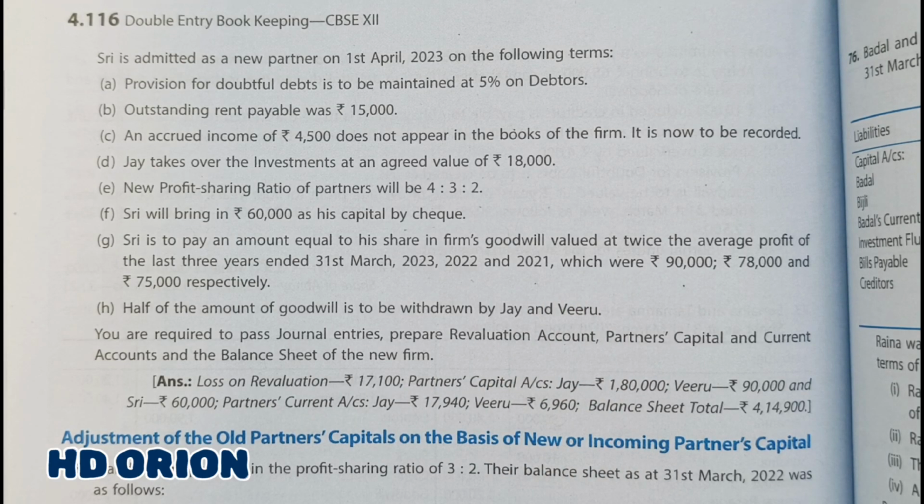Fine. So let us pass the journal entries also: revaluation, capital account and current account. Such types of questions are for more than 8 marks. In your board exam, you get a maximum 6 mark question, but this question can be of more than 6 marks because the journal entries are also asked. At the same time, revaluation account is also there, partners capital account is also there, current account is there, and balance sheet is there.